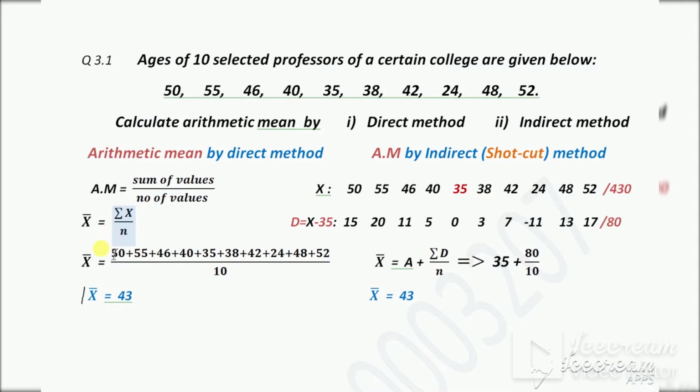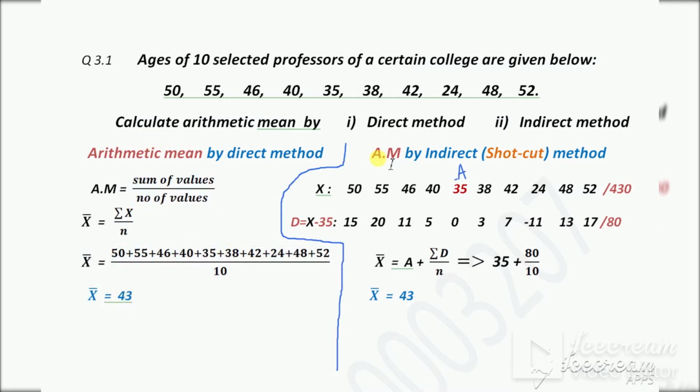So for the sum of values, add up all these numbers. So 50 plus 55 plus 46, and the last number is 52, divided by how many numbers are these? These are 10 numbers, divided by 10. So when you add up and divide by 10, you will get 43 as the arithmetic mean by the direct method.